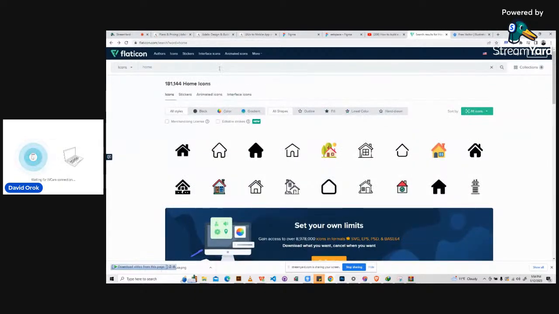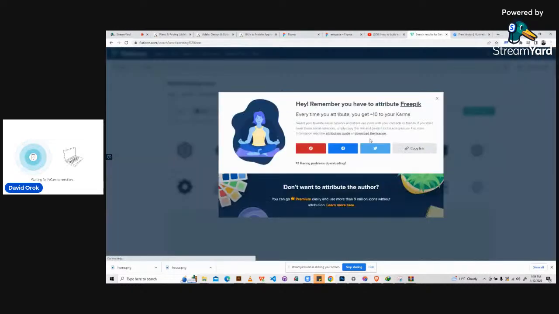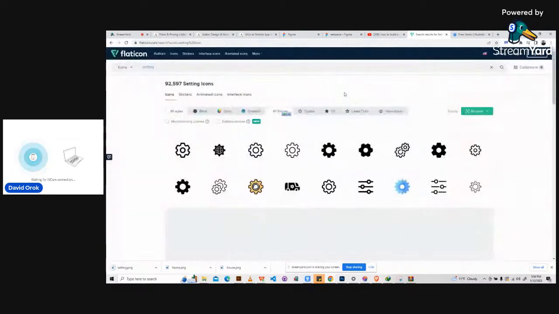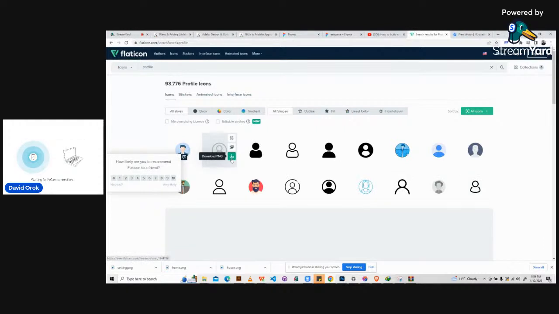Okay, so then let's say settings icon. Let's do it at once so you can just see what's up. So settings, let's pick this one. Okay, so I just download this. And then profile icon. So this is basically where you download icons from. I will just download this one.